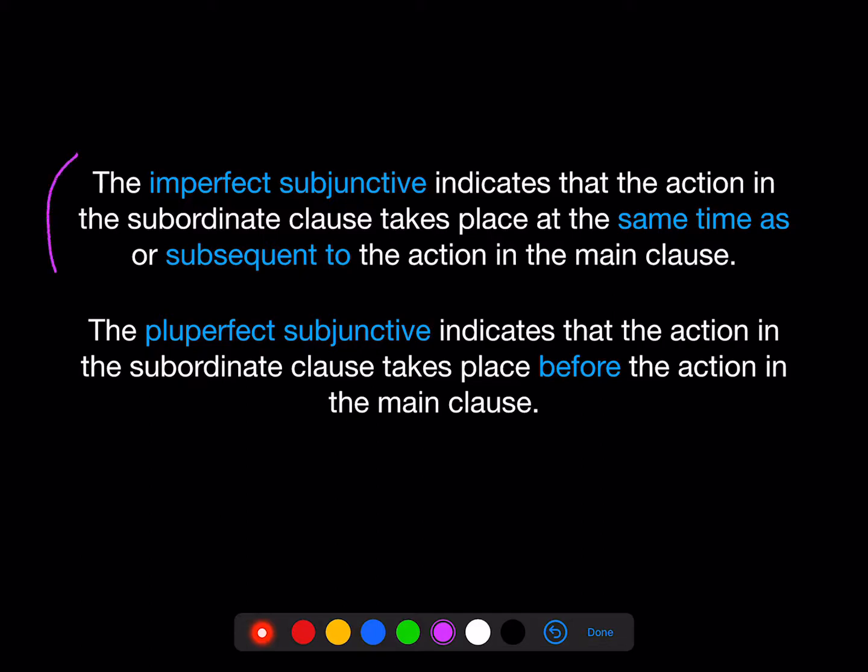They'll use the imperfect subjunctive when the action in the subordinate clause, that is the cum clause or the indirect question, is taking place at the same time as or subsequent to, after, the action in the main clause. And they'll use the pluperfect subjunctive when the action in the subordinate clause took place already before the action in the main clause.